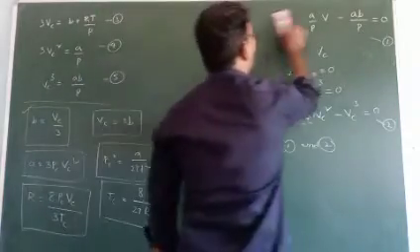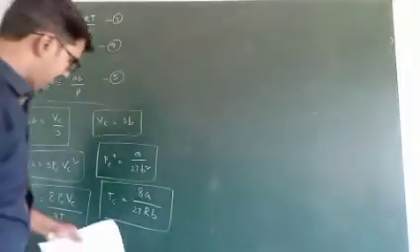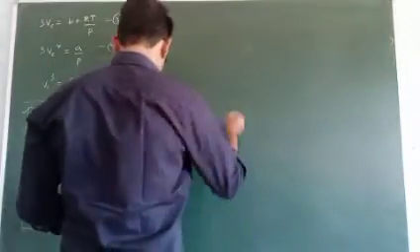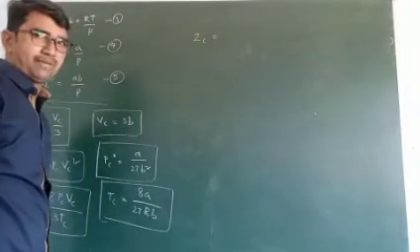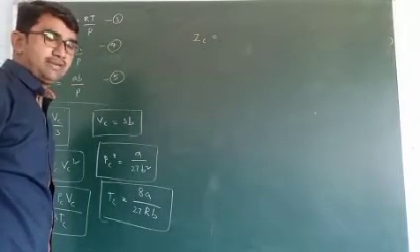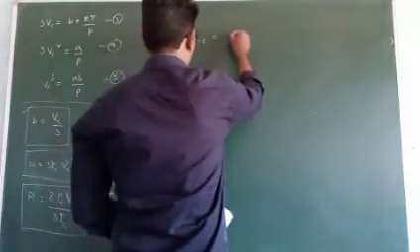And one more formula, that is Zc. Z means compressibility factor, so Zc means critical compressibility factor.